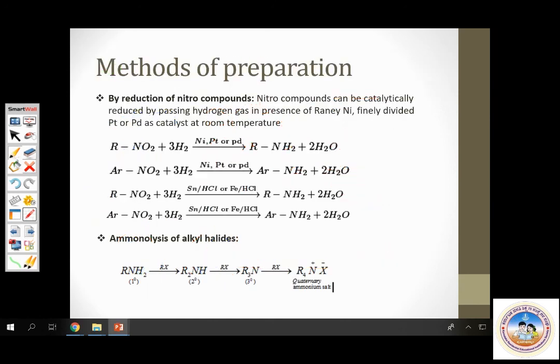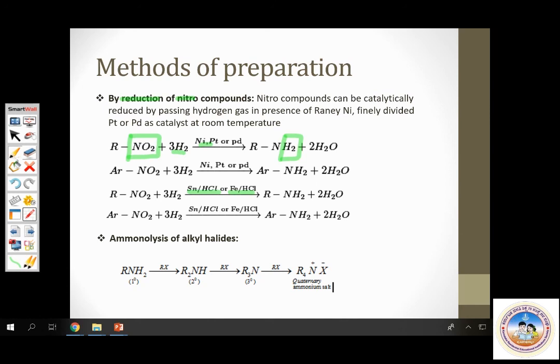Now quickly let us go through the methods of preparation. What are the different methods of preparation of amines? Amines can be prepared by reduction of nitro compounds. See, the nitro group gets reduced to the NH2 group. And you have a variety of reducing agents available. You can use catalytic hydrogenation or metal in HCl, metal in an acid. So these are the reducing options available. Reduction of nitro compounds is one method.